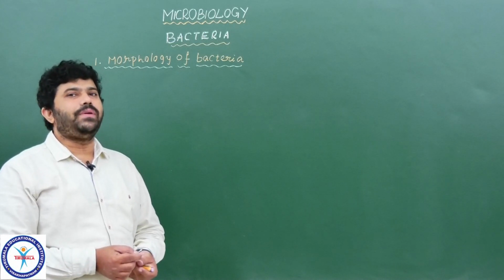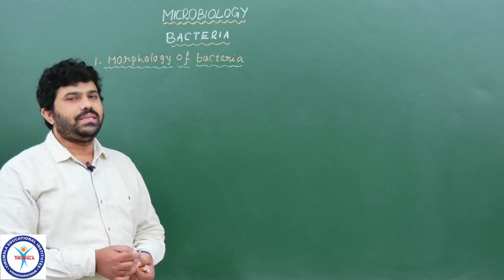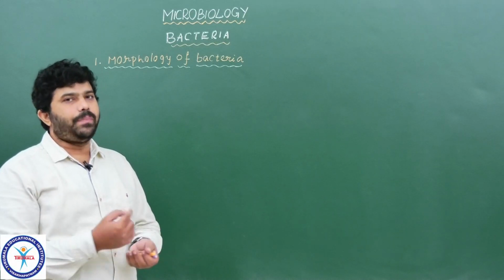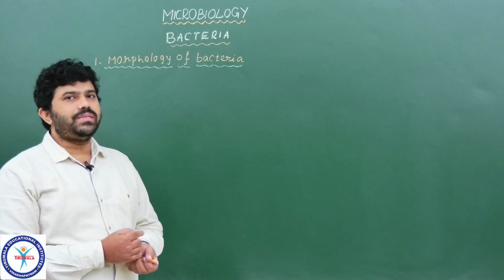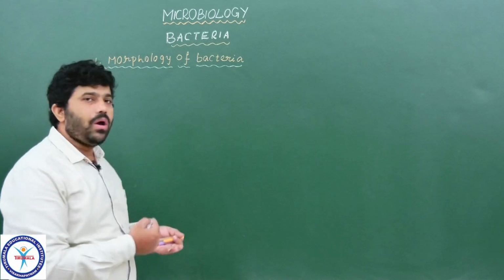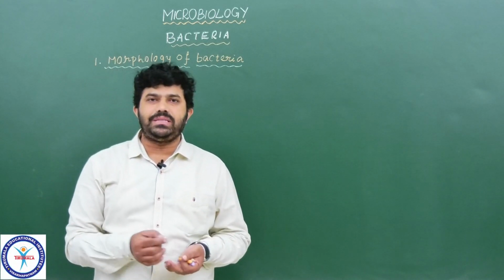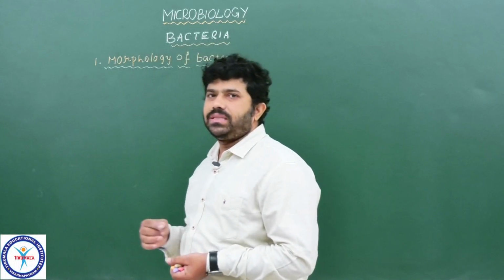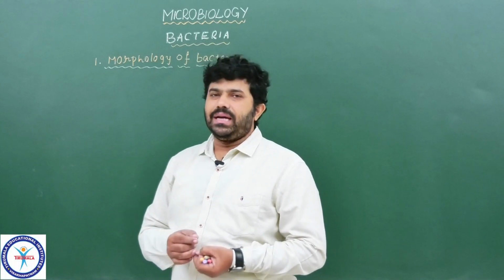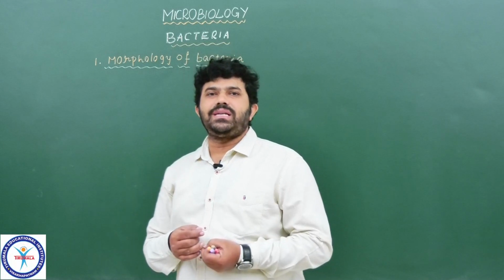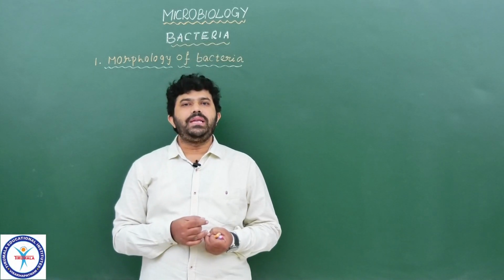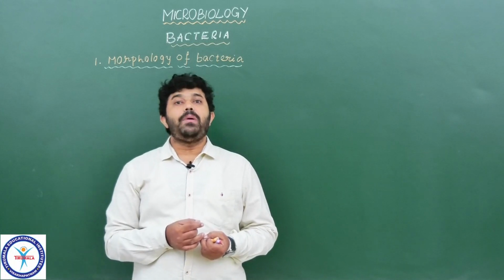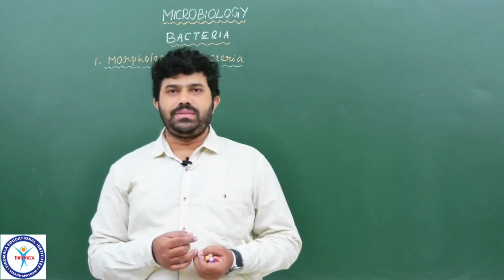Those are the 5 different concepts we are going to discuss, along with the introduction part, which we already completed in the previous lecture. Next is morphology of bacteria, then cell structure, then mode of nutrition, reproduction and importance of bacteria to humans.